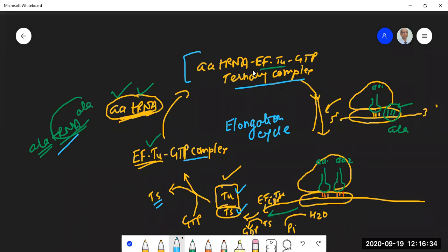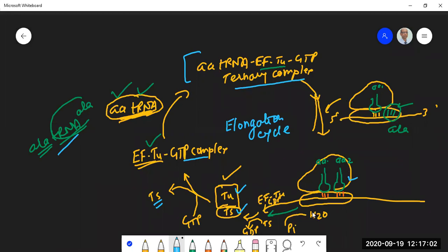This is the picture we had at the end of the initiation. You had an initiator tRNA at the P site, and the A site was occupied by the new codon, which is the codon for alanine. The new amino acid tRNA will be brought in at the A site by EFTU. So now you have a tRNA placed at the A site and a tRNA placed at the P site.